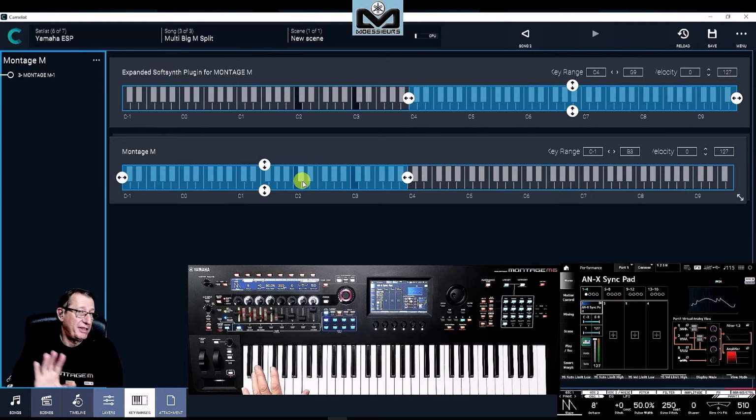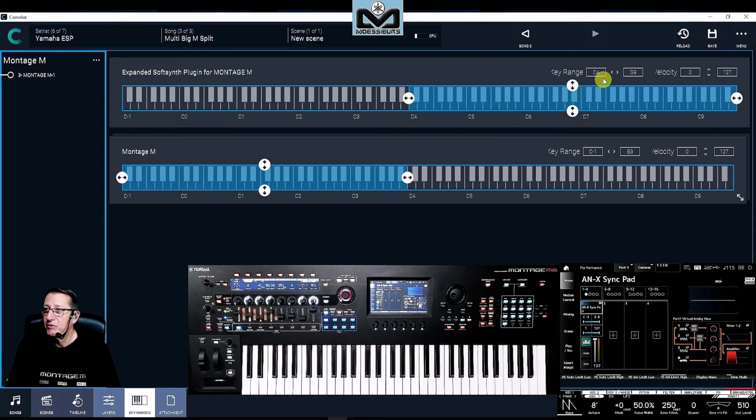This is the same, because it's the same performance. And I change a little bit the sound for ESP. So you see, same ESP performance, but different for the two sounds, and very easy.